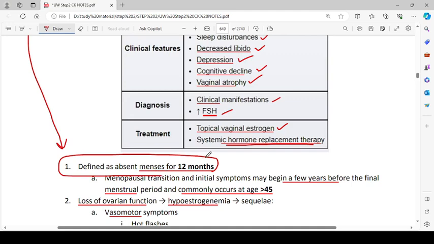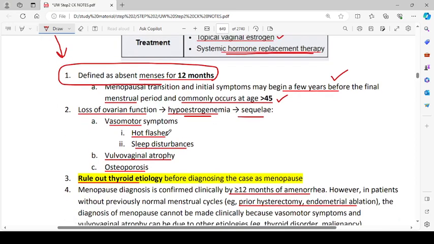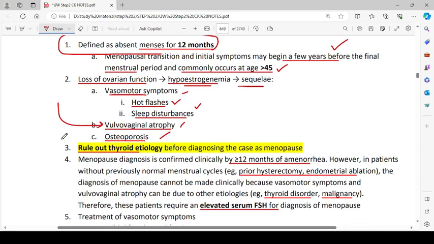Menopausal transition and initial symptoms may begin a few years before the final menstrual period and commonly occur at age more than 45. Loss of ovarian function leads to hypoestrogenemia, and that decrease in estrogen level has some sequelae. They can be vasomotor symptoms, vulvovaginal atrophy, and osteoporosis. In the vasomotor symptoms, they can be hot flashes and sleep disturbances. There can be vulvovaginal atrophy because estrogen is not there to maintain their integrity, and osteoporosis can occur